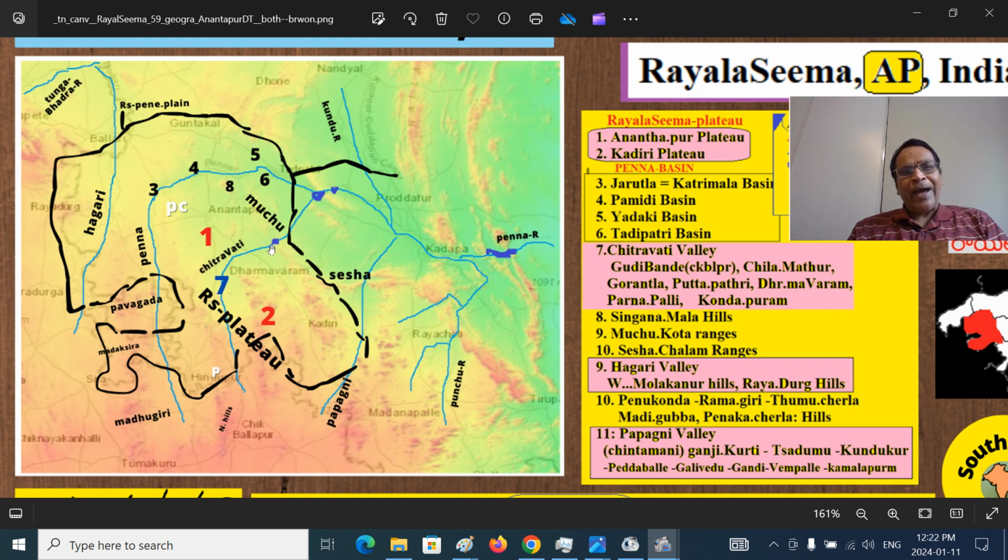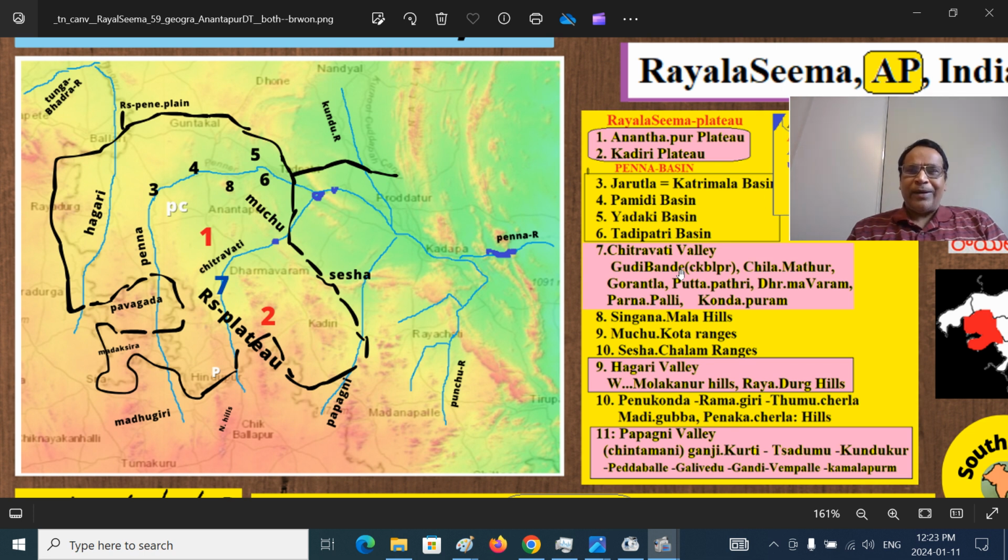I have shown it here, the dot. This is the Gandikota Fort Reservoir, and this is the Eramala Mountains, and this is the Mailavaram Reservoir on the Penna River.